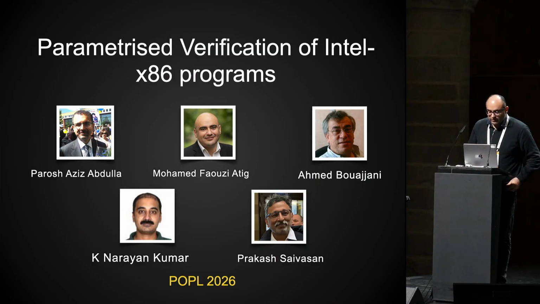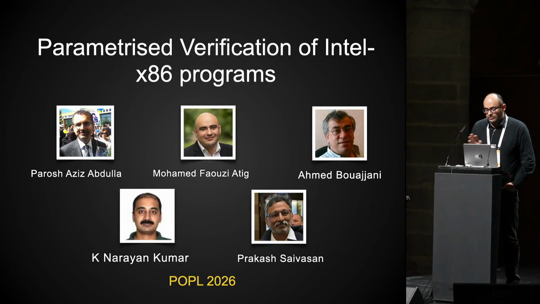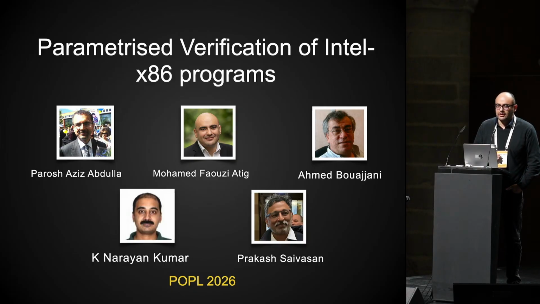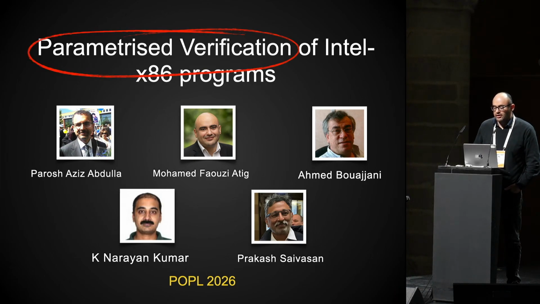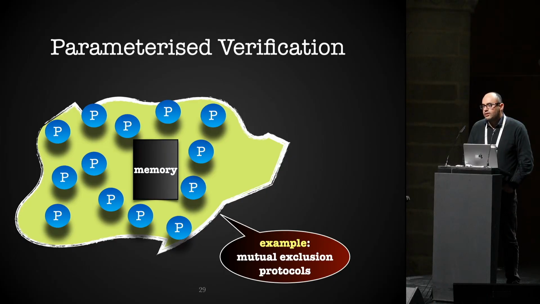So now back to the first slides. As the title says, we have parameterized verification of Intel x86, and I have tried to explain the Intel x86 program semantics. Now, what I mean by parameterized verification: it is trying to solve the reachability problem when we have an unbounded number of processes running in parallel, and they are running identical code.